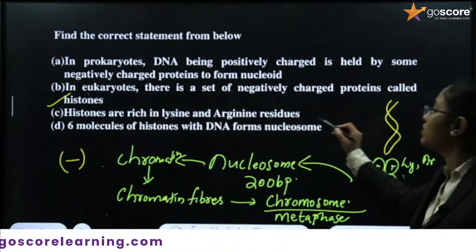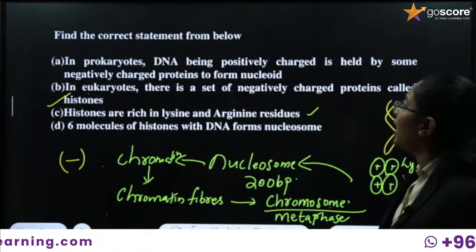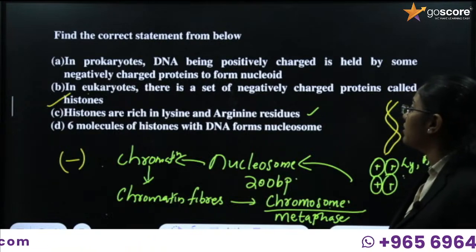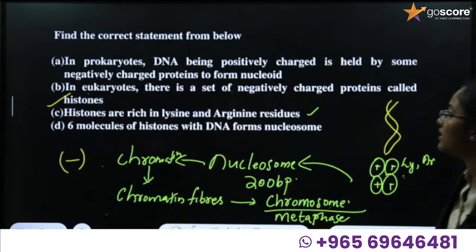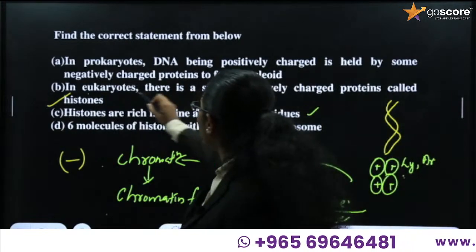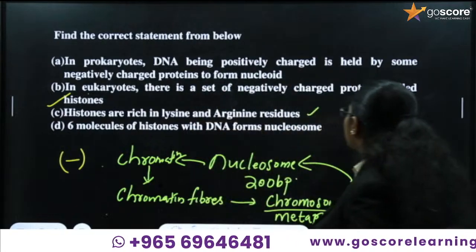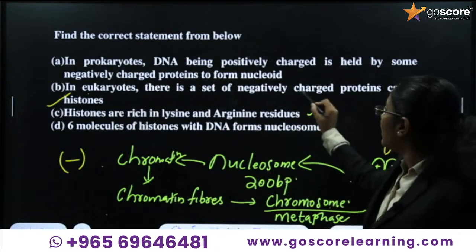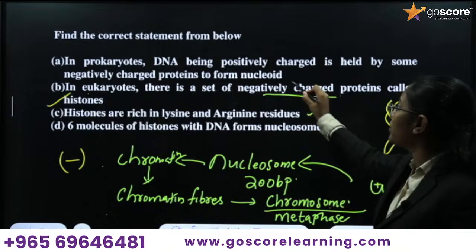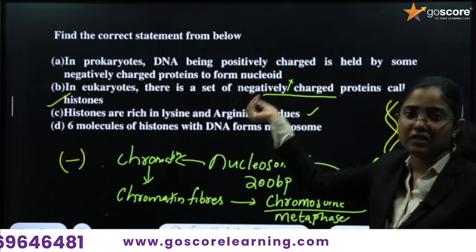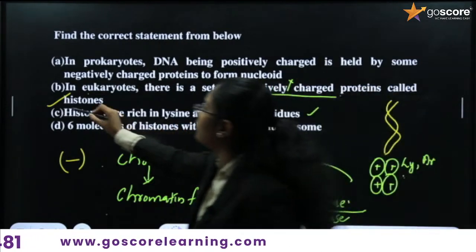Next option: histones are rich in lysine and arginine residues. That is correct. Is option B correct? In eukaryotes, there is a set of negatively charged proteins called histones. Is that negatively charged? No, it is positively charged. So statement B is wrong.